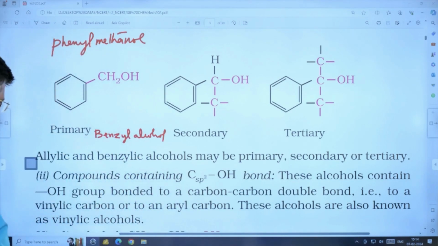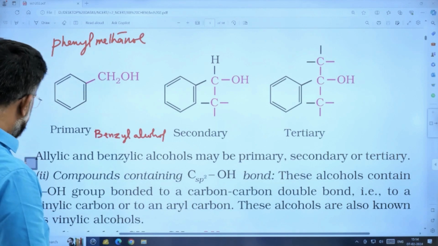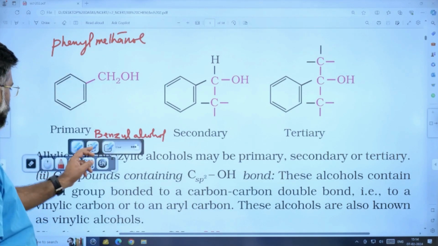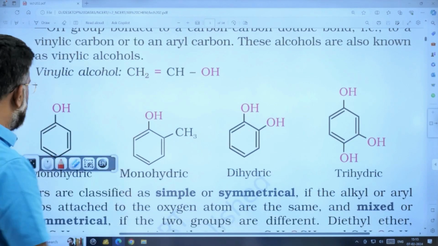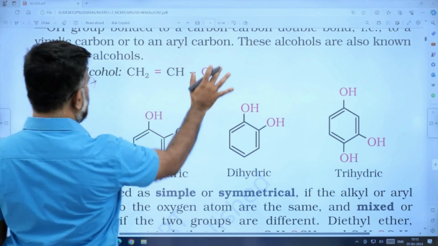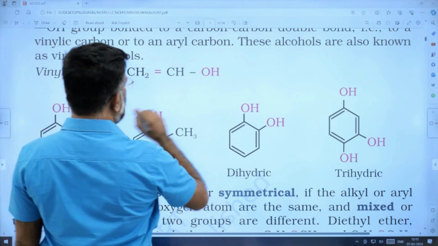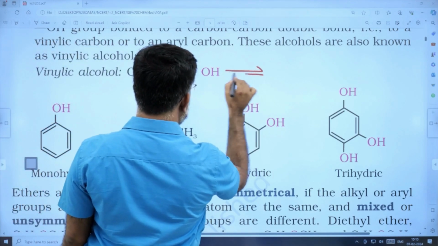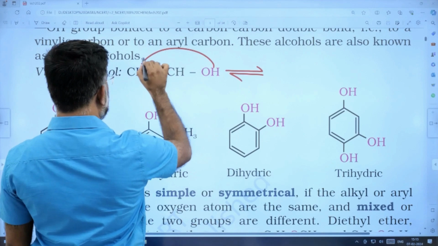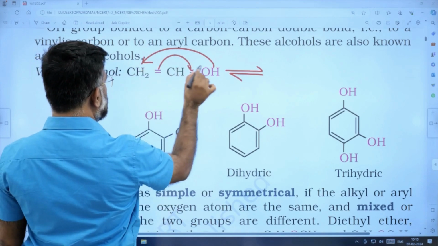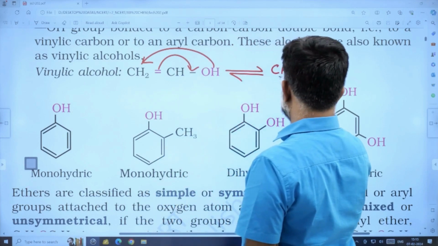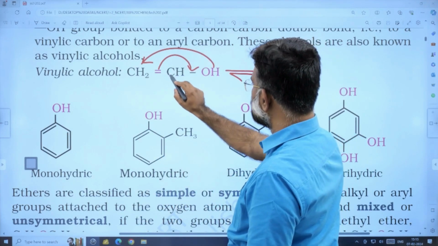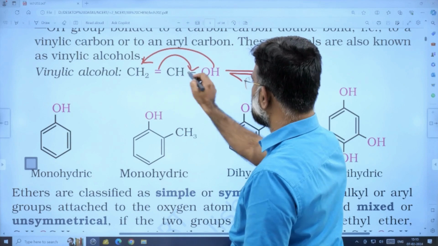Now there is another category, vinyl alcohol. This is called vinyl alcohol, vinylic alcohol. But remember, vinyl alcohol may not be very stable because of a phenomenon like this. You see, this hydrogen will migrate to this carbon. The CH2 carbon will become a CH3 carbon, and the CH carbon oxygen will carry a double bond.